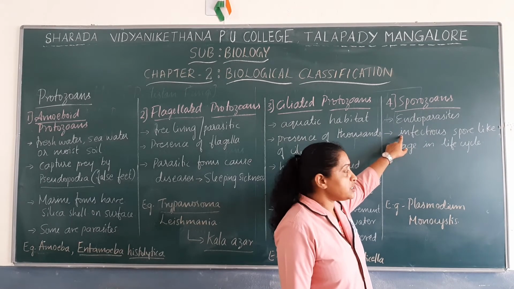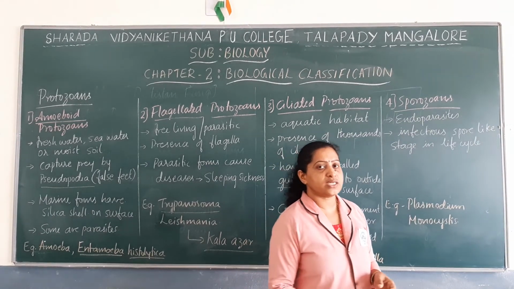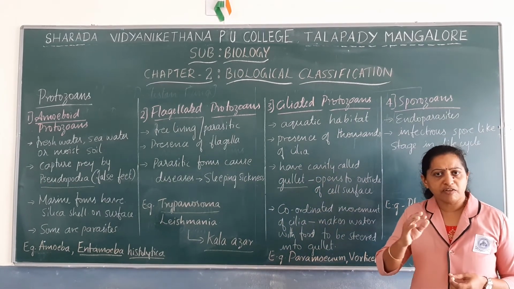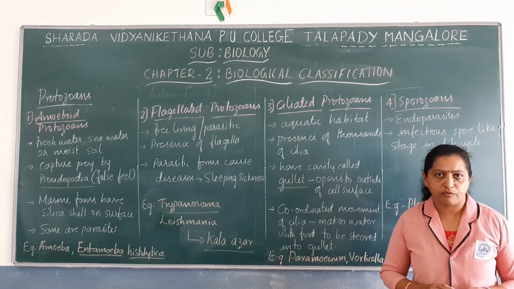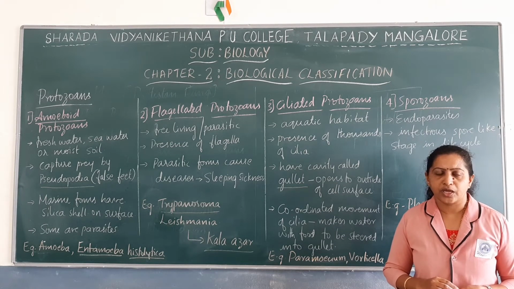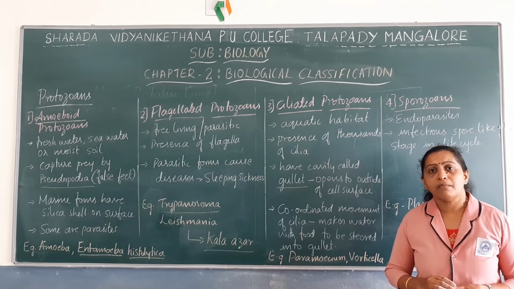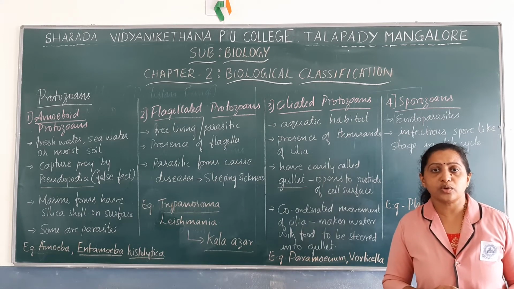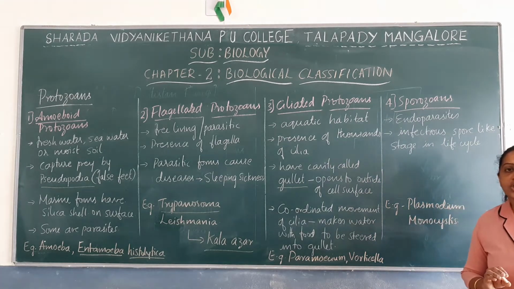There are infectious spore-like stages in their life cycle. Different types of spores are formed, and some of the spores are highly infectious forms. One such example for sporozoan is Plasmodium. You might have heard about species of Plasmodium. Plasmodium is a malarial parasite. It causes the infection known as malaria. So malaria is caused by Plasmodium.